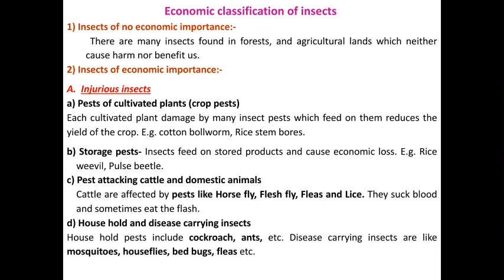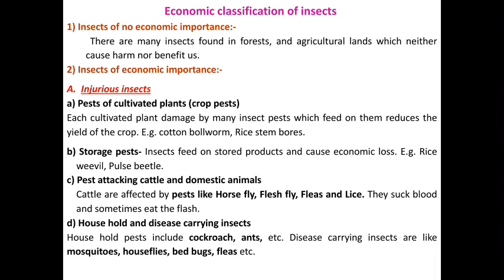The insects of no economic importance consist of forest and agricultural insects, those which neither cause harm nor benefit to us. Next is the economic importance of insects with regard to human beings. In that, the first group is injurious insects.